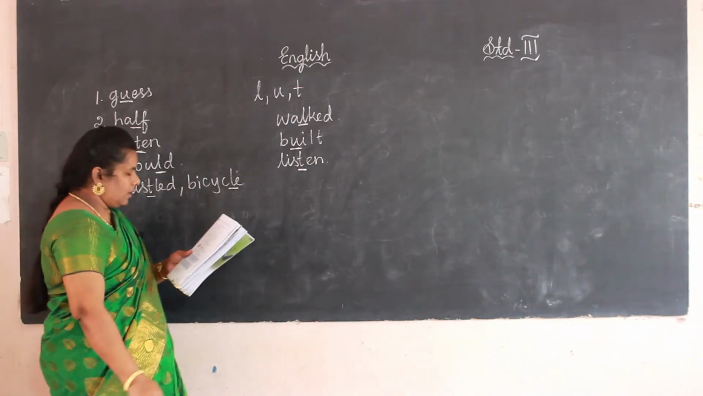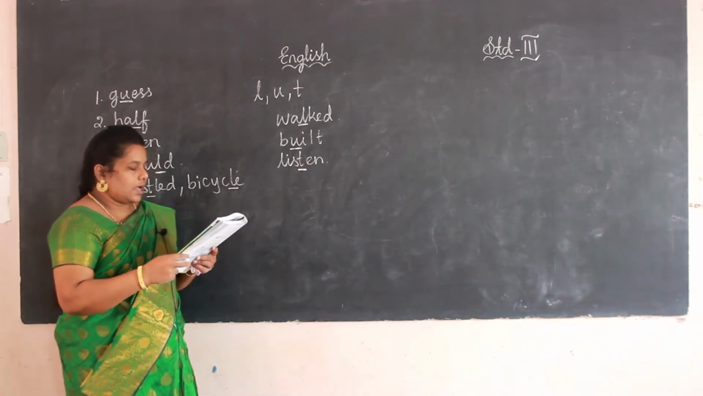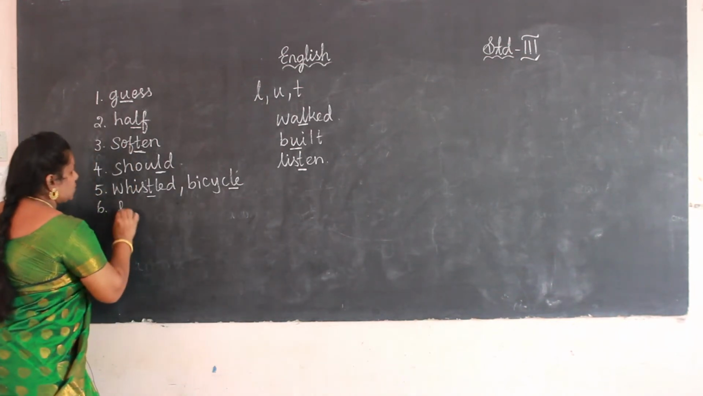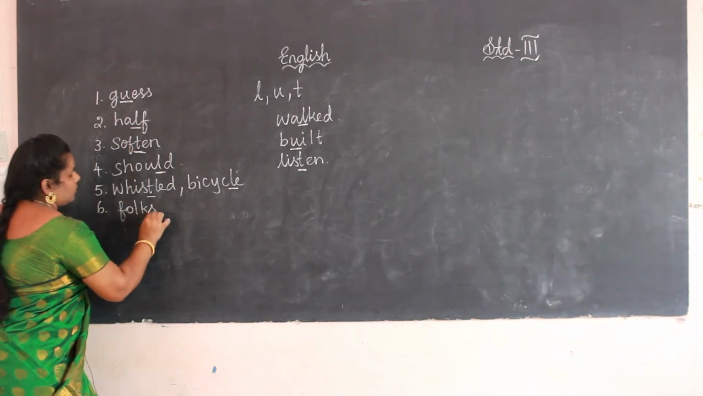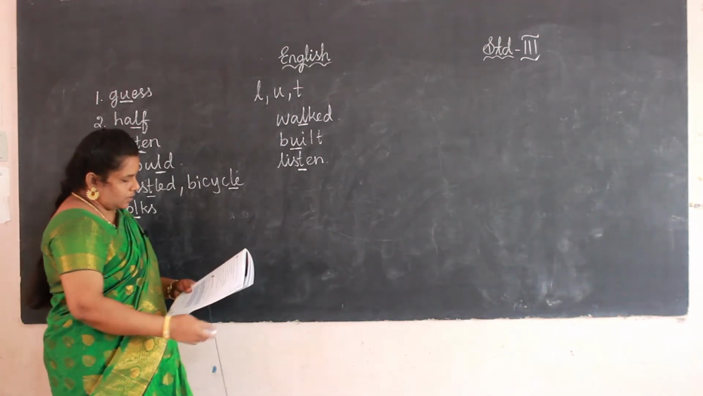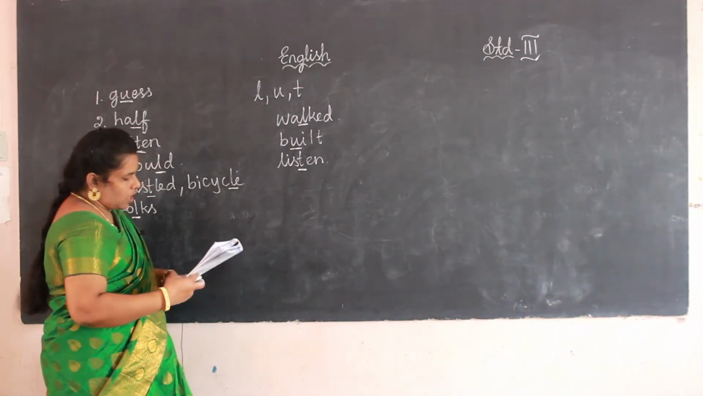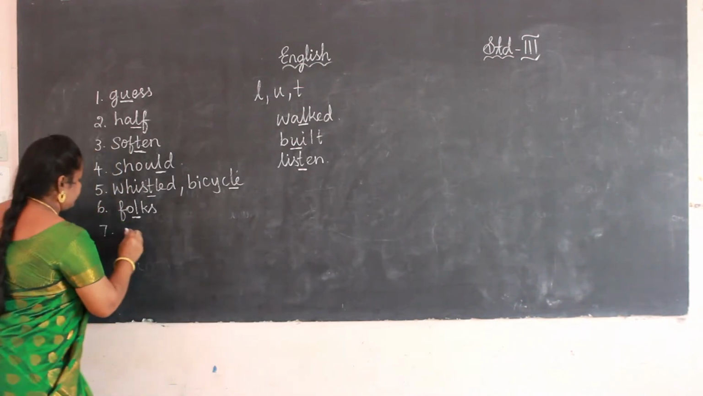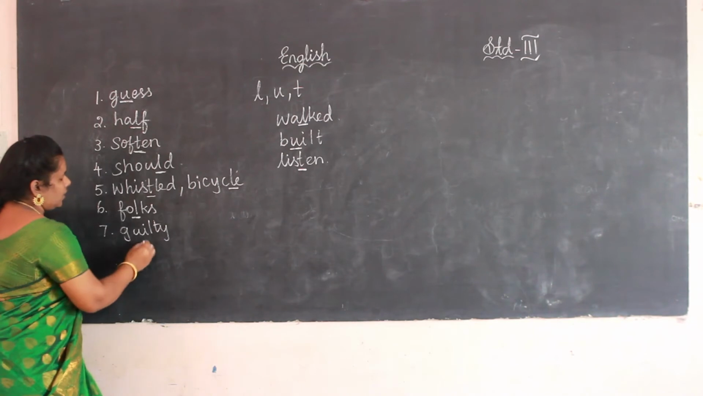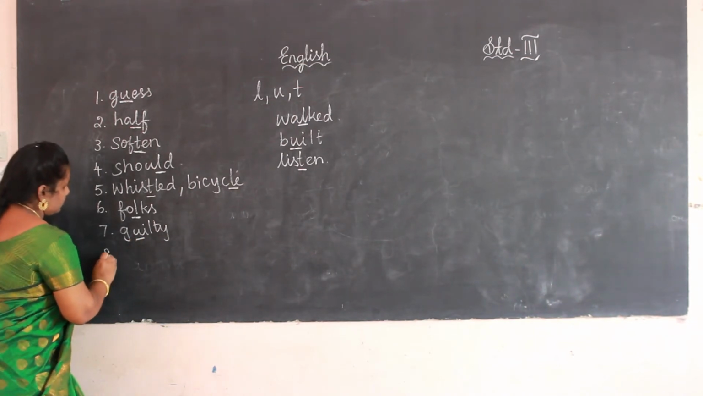Next, sixth one. Ravina has gone to visit her folks. See, folks. Which is silent here? L is silent. Next, seventh one. The man was found guilty. Guilty. Which is the silent letter? U. Okay.